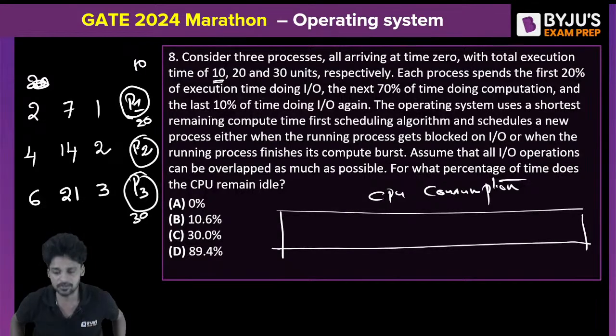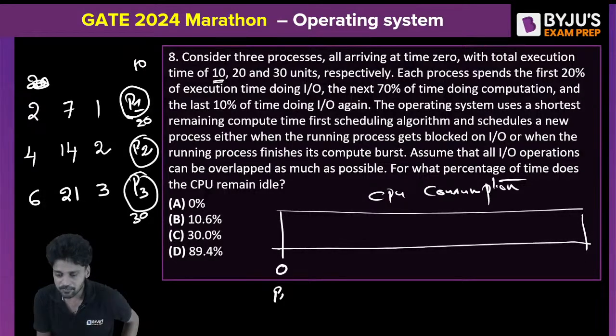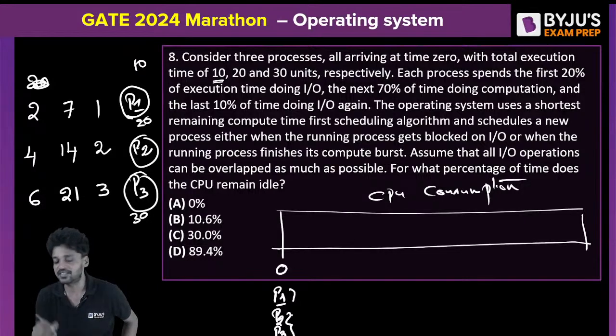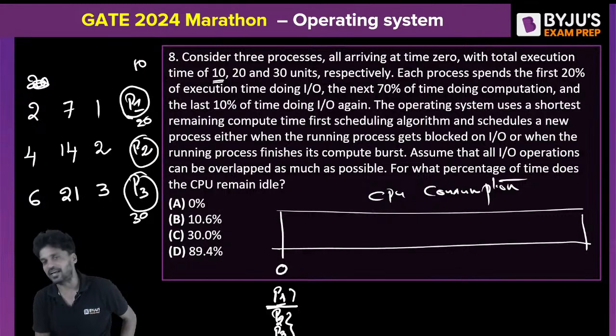Sir, what about the IO time for P2 and P3 in the Gantt chart? Sure. Atreyo, listen to me carefully. Now, everyone, P1, P2, P3. Why did I not show it for P2 and P3? That is your question, right? I'll tell you, this is not needed for the CPU burst time. Initially, P1, P2, P3, everybody arrived.